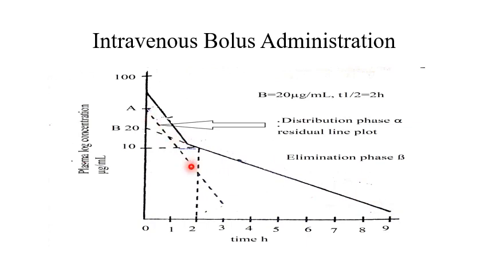The result will be this distribution phase, which we call the residual line, and it is denoted by the letter A. We express this distribution line with the letter A, and the elimination phase by the letter B. When we extrapolate this elimination phase towards the y-axis, the point where it meets the axis is called the intercept B. The sum of coefficients A and B gives us the initial concentration, or the concentration at zero time, C naught or Cp naught, in case of the two compartment open model.